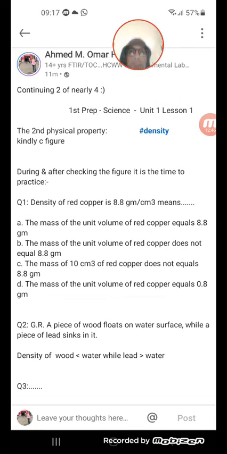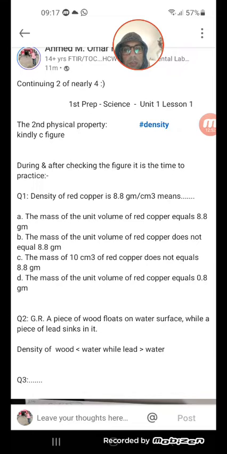We'll start with: the density of red copper is 8.8 grams per cubic centimeter means, and we have choices. B: the mass of unit volume of red copper equals 8.8 grams. The mass of unit volume doesn't equal the mass of 10 cubic centimeters. I think we didn't talk about 10 cubic centimeters or like that. We always talked about unit volume, 1 cubic centimeter.